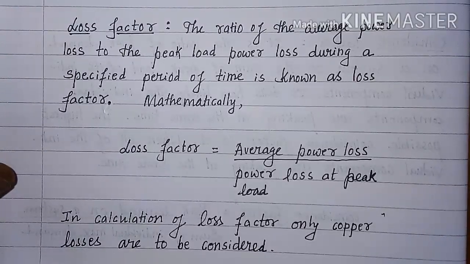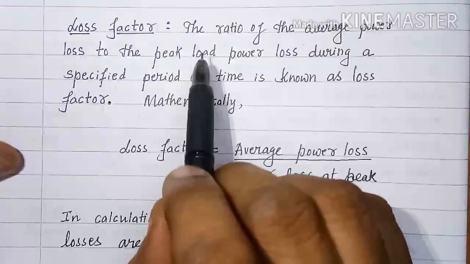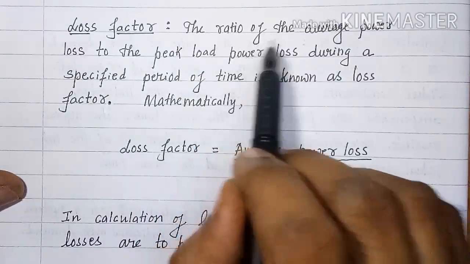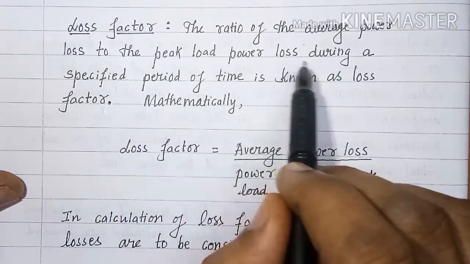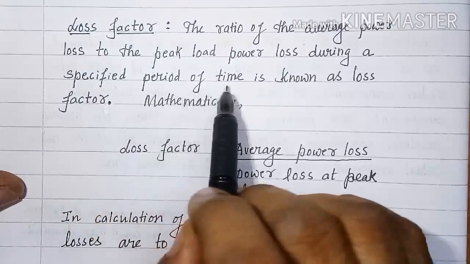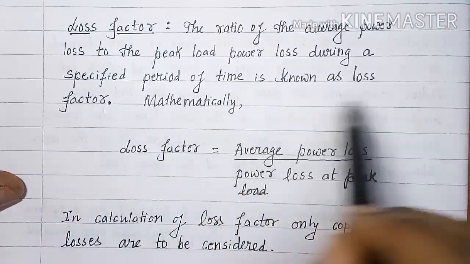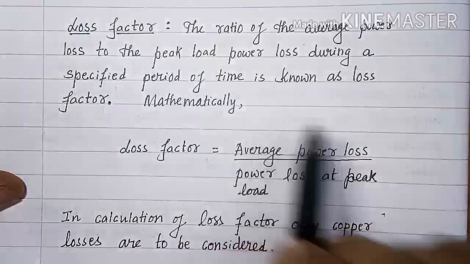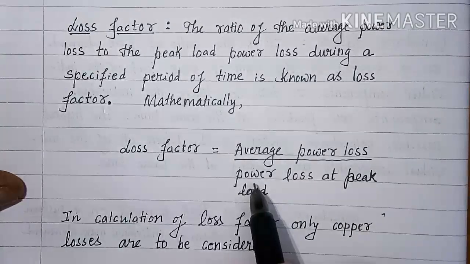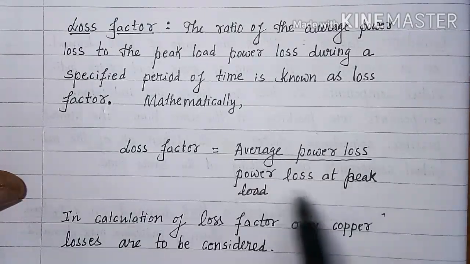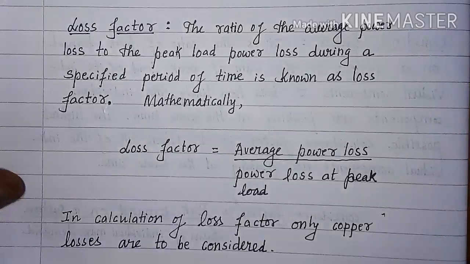Next factor is loss factor. The ratio of the average power loss to the peak load power loss during a specified period of time is known as loss factor. Mathematically, loss factor is equal to average power loss divided by power loss at peak load. In calculation of loss factor, only copper losses are to be considered.